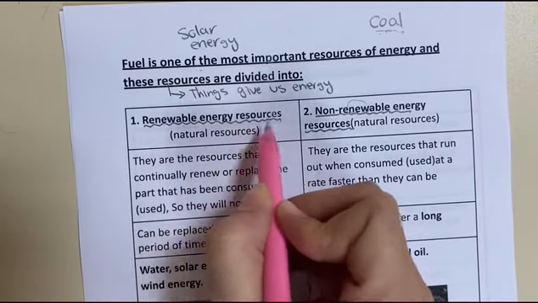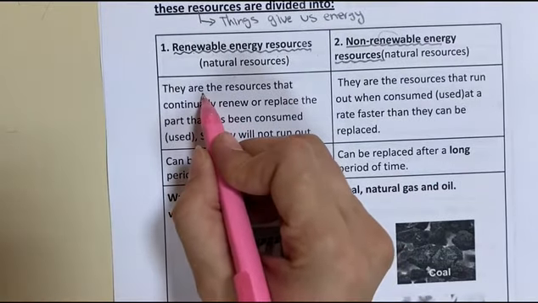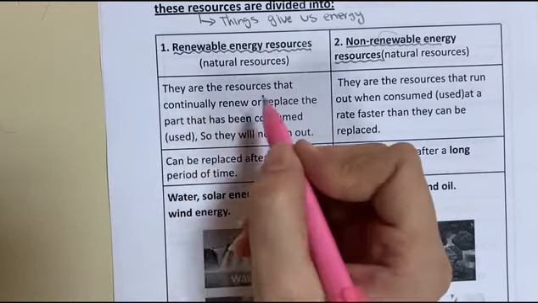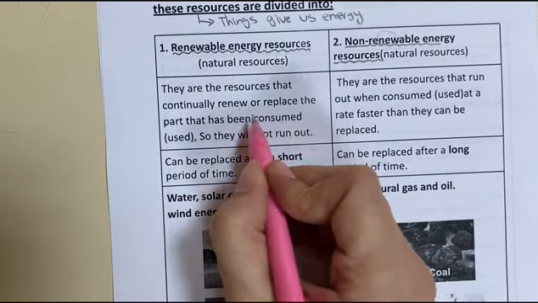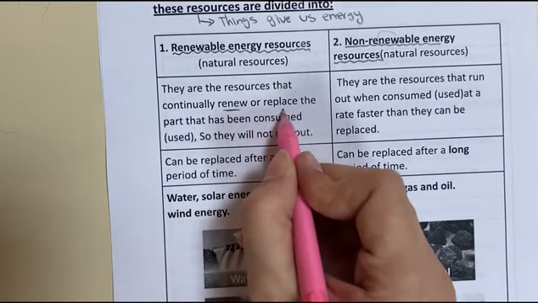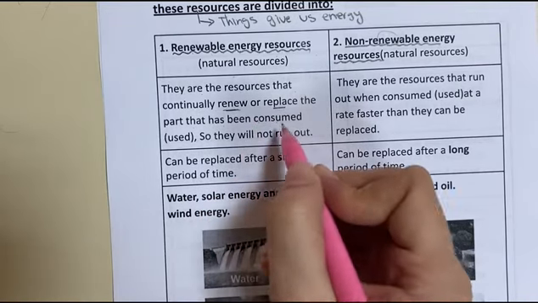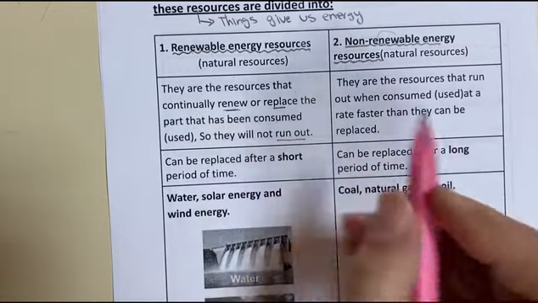Renewable energy resources are the resources that continually renew every day or replace the part that has been consumed. Every day we replace the part that we used the day before, so they will not run out easily.